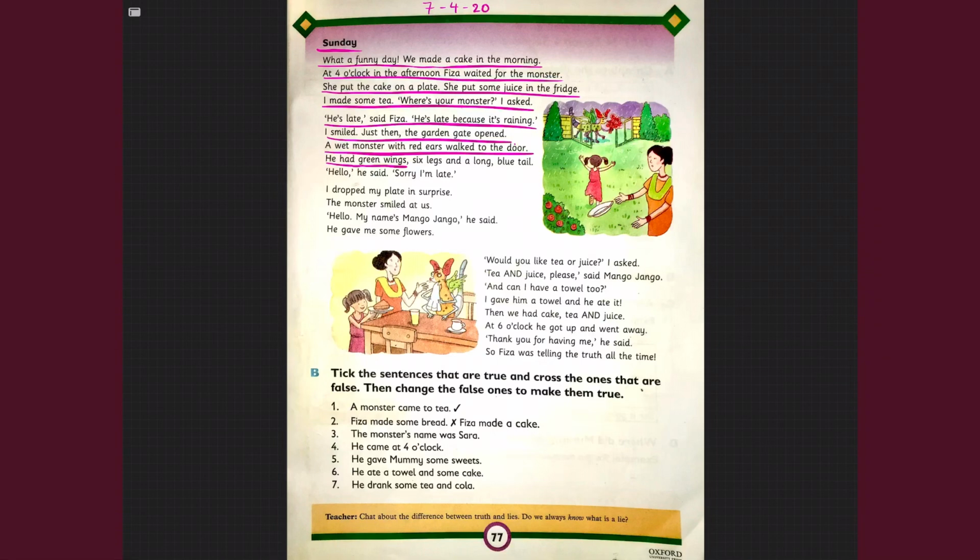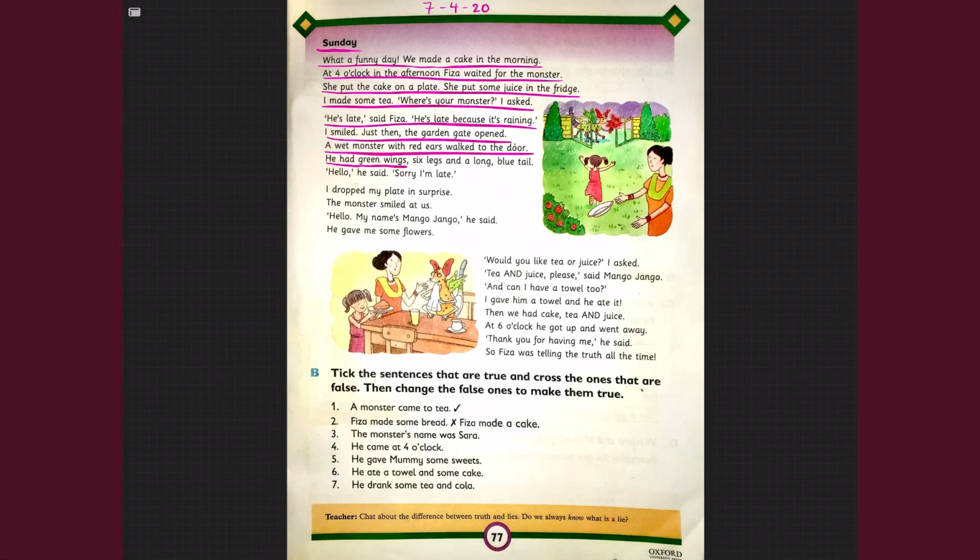So, Mummy was shocked and the monster smiled at them. He said he was sorry because of being late. So he gave Mummy some flowers. How nice of him. Then Mummy asked him if he would like to have tea or juice. He said he wanted both. Then Mango Jango asked Mommy if he can also have a towel. Mommy gave him a towel and what happened? He ate the towel. What a funny monster.